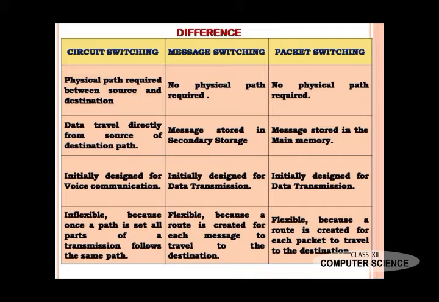Next point, in circuit switching data travels directly from source to destination, so there is no need to store the data. In message switching, the message will be stored in secondary devices, then it will be transferred. In packet switching, the message will be stored in main memory, then it will be transferred. That is the difference between message and packet switching. In message switching the message is stored in a secondary storage device.